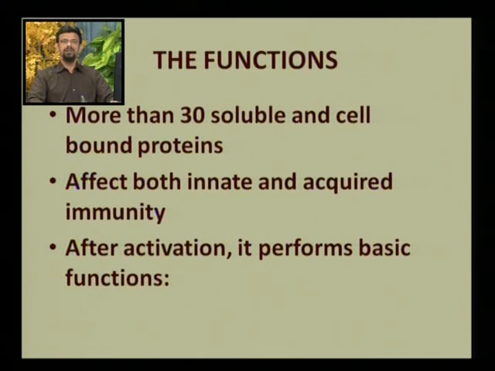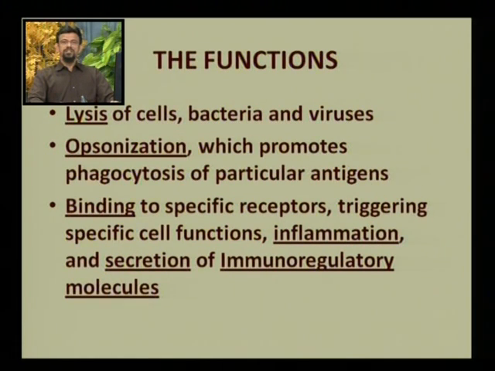Acquired is something that we develop during our life, and this complement system functions in both these immunities. Now, after the complement system gets activated, it performs basic functions which are listed. The first function of the complement system is lysis, that is lysis of cells, bacteria, viruses and other microorganisms.